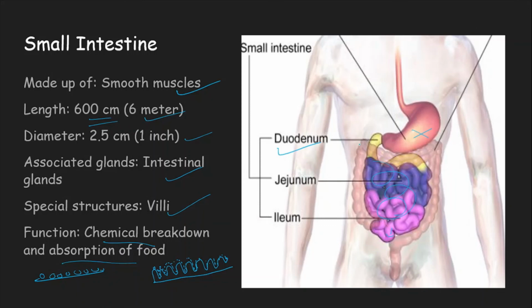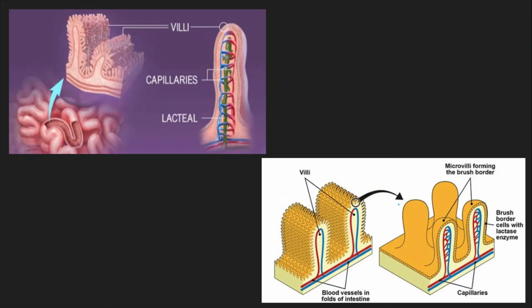Duodenum is the shortest part. You can see the yellow color. How long is it? Barely little. Jejunum is the blue part. Lastly, the ileum, the pink part. Mostly the absorption takes place in the end of the jejunum and the entire ileum region. Just have a look at the structure of villi over here.